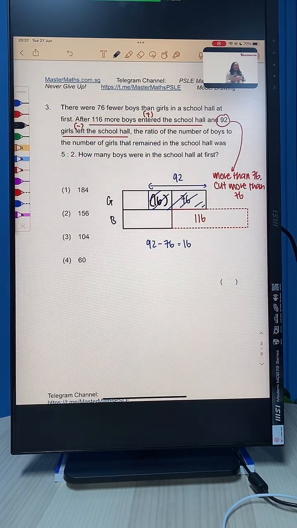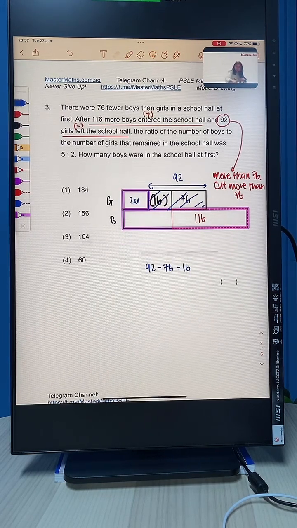Okay, and we also know that girls, in the end, this portion is 2 units, and boys, in the end, is 5 units. So this will be our 2 units, and this whole portion at the bottom is our 5 units. Okay, so do we know what to do now? What do you think we should do now?